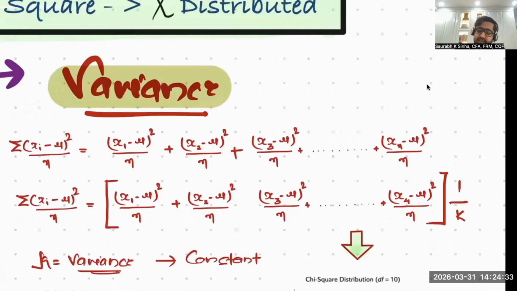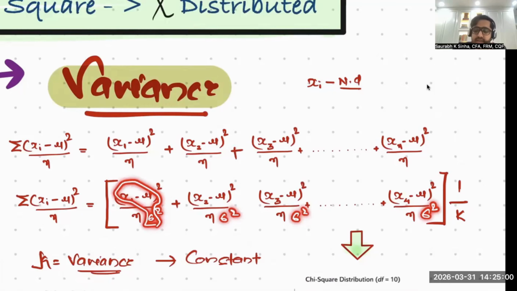Now, if all the x are normally distributed, what are you doing? You're doing x minus mu, and dividing by a constant, and that constant value is related to the variance of this data. So it will have sigma square in each term. If you see this section, this is what? Z value. This section is also Z value. This section is also Z value.